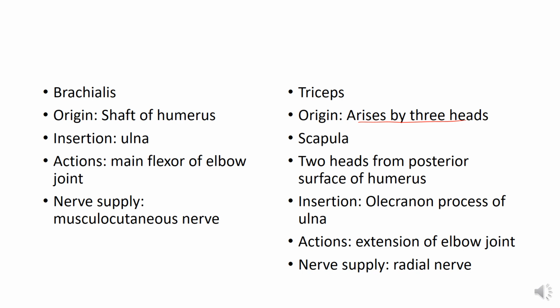One head arises from the scapula and two from the posterior surface of the humerus, and they are inserted into the olecranon process of the ulna. Now the action, as I have told you, is extension of the elbow joint, and the nerve supply is by the radial nerve. Very important nerve, the radial nerve, also a branch of the brachial plexus.